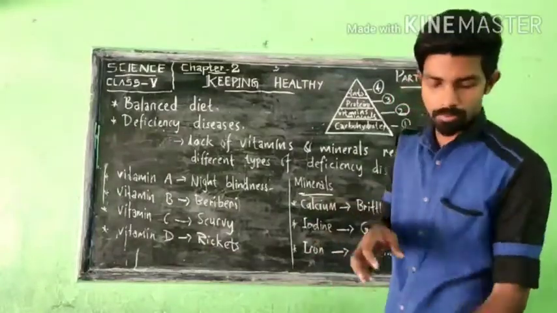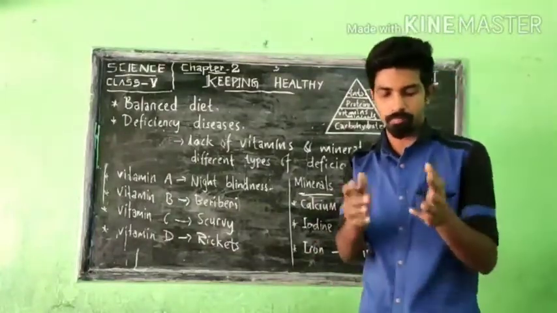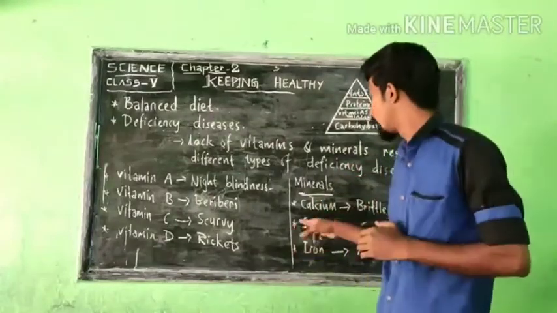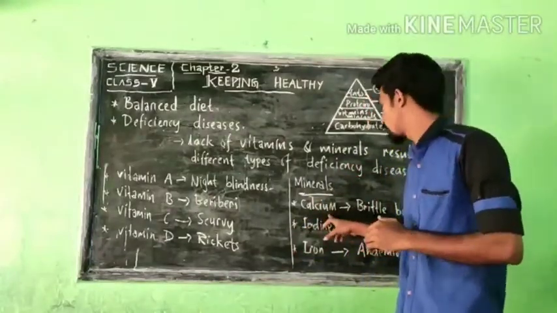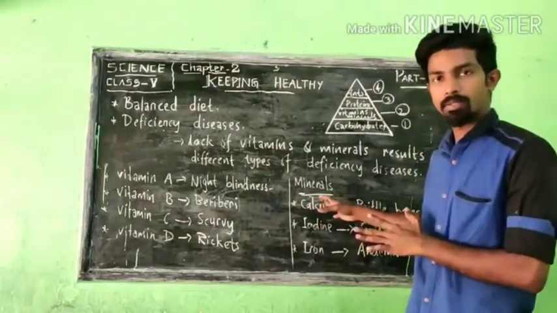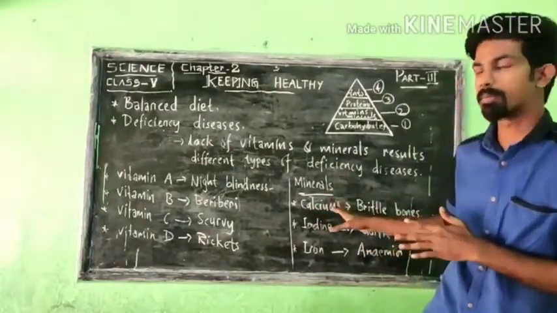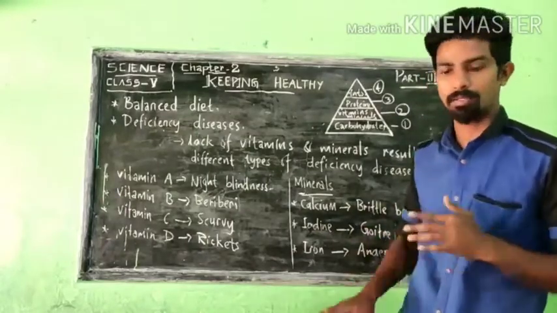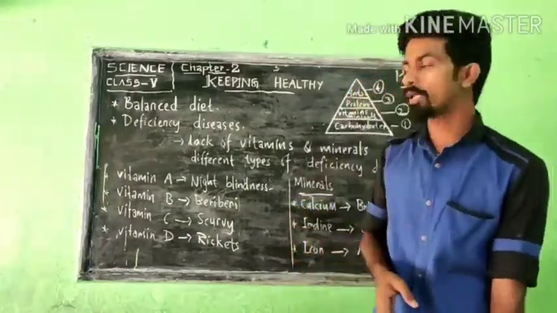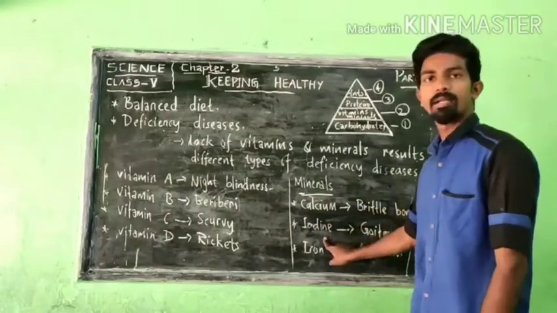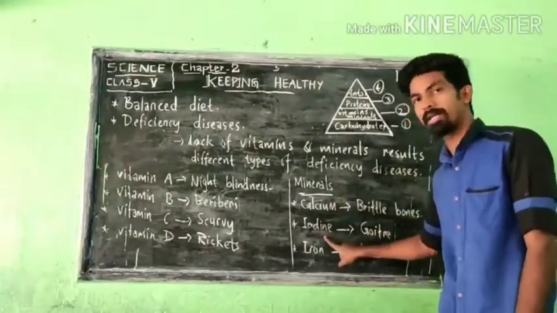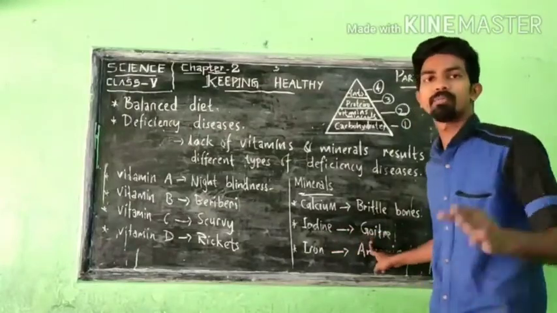So you must include some type of food that is milk, egg, fish, meat and leafy vegetables. Those are very rich in calcium. If our body is not getting enough amount of calcium, it will result to this brittle bones. So that is about that one. Moving to next one, that is a mineral iodine. If our body is not getting enough amount of mineral iodine, what happens? It will result to goiter.